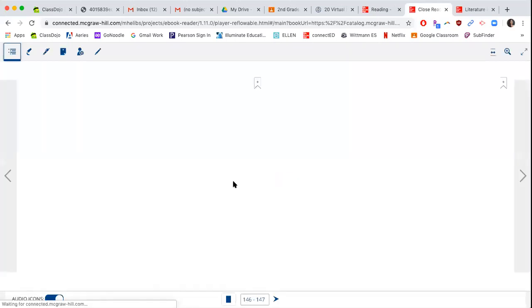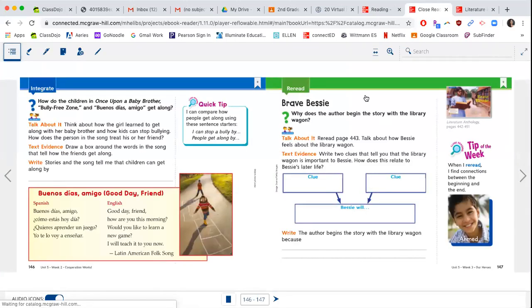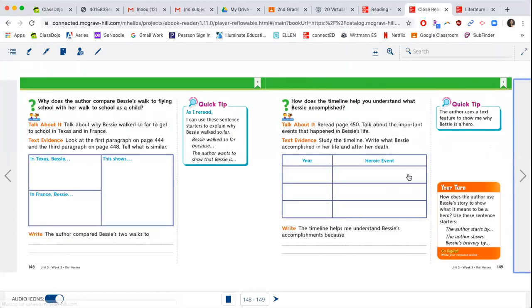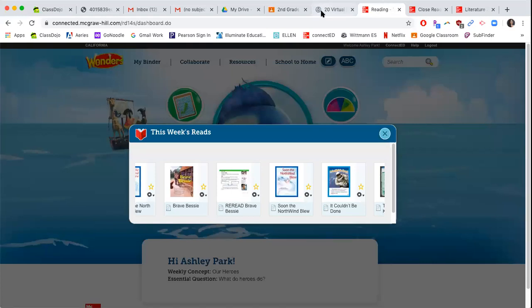It doesn't matter. Ms. Dominguez and I will not be checking these. So you're doing page 147, 148, and 149. If you have questions, if you're not sure about the answers, please reach out to us and we can go through it with you guys tomorrow. So just let us know what you need help with.